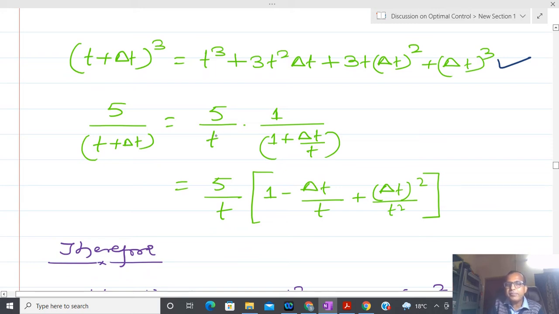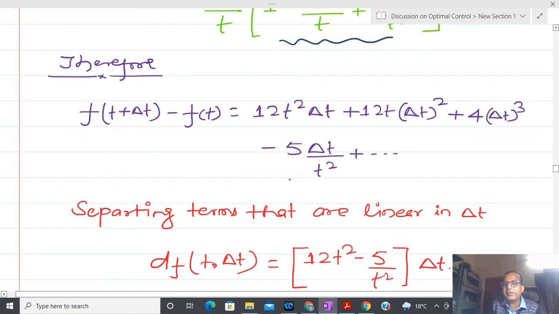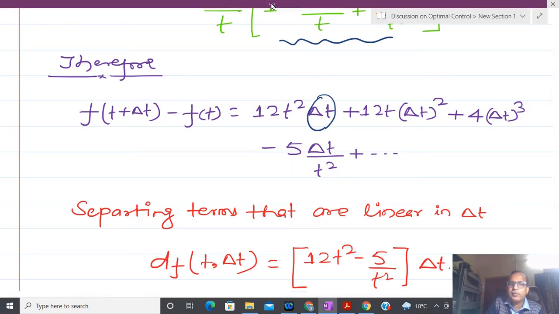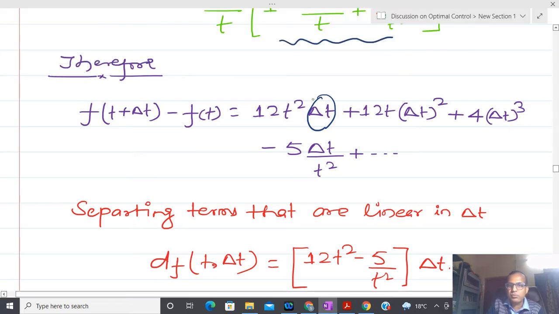You can see here that f(t + Δt), and after that I have just applied this kind of thing. Here I have several other terms, but I haven't retained those terms. After that, what we have to do is collect everything, and out of this collection, whatever term is associated with Δt, that kind of term I have to select. Okay, I will change the color, then things become more clear.